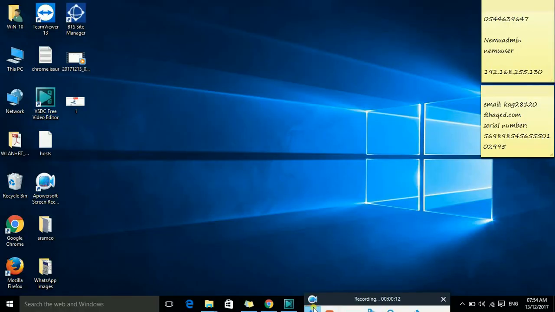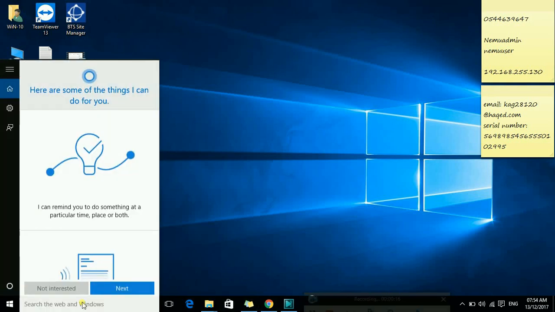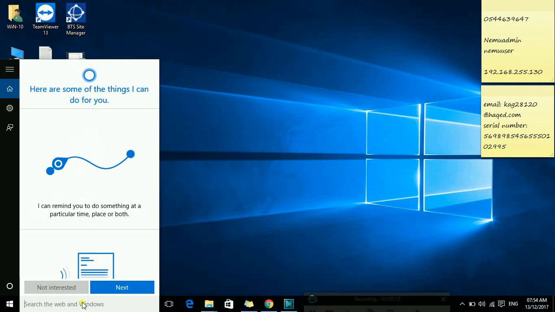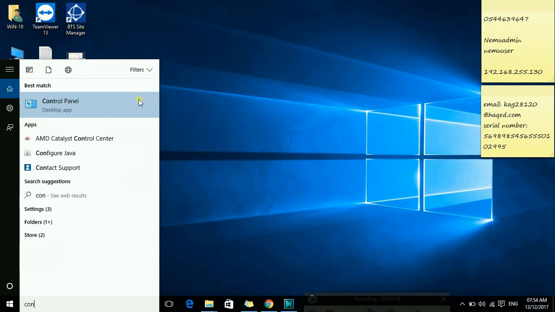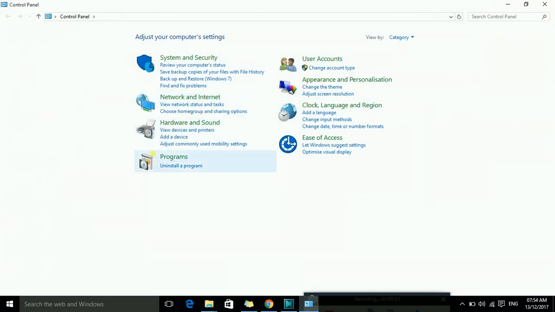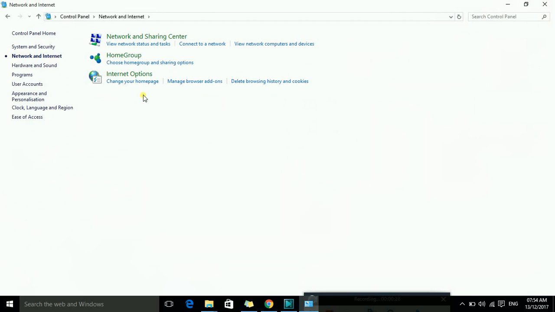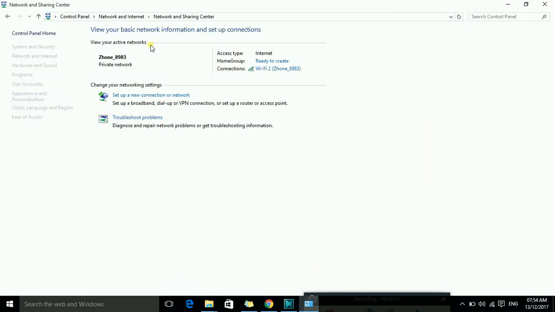There are two ways to access network adapter settings. The first one is through Control Panel. Then we will go to Network and Internet, then View network status and tasks, then here, Change adapter settings.